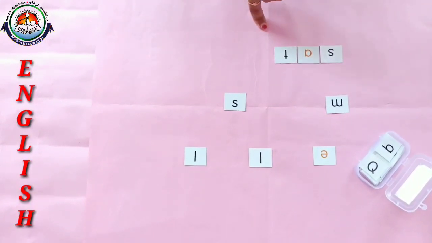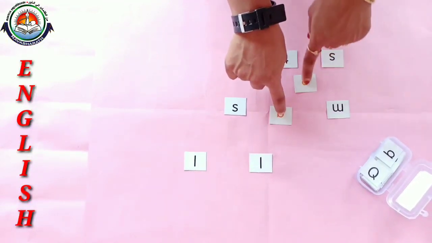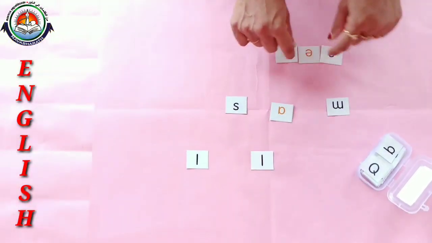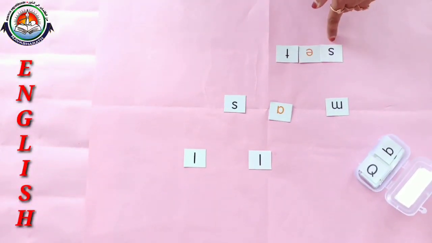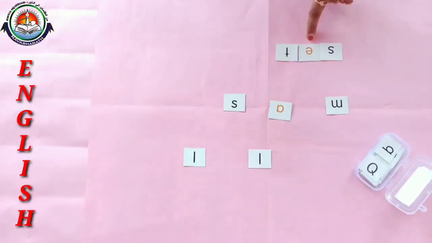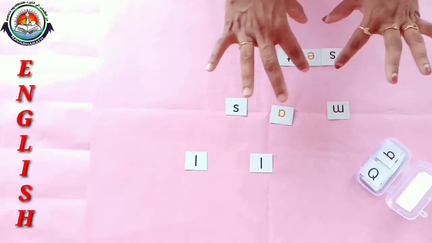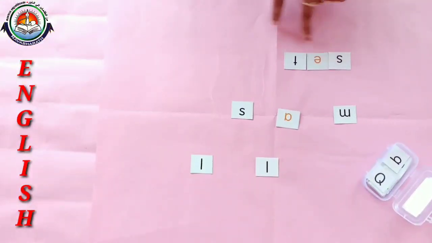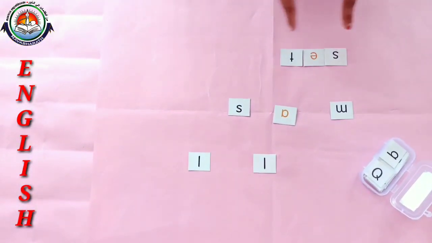Yes, it is sat. Then let's replace the vowel letter A with E. So it is set. The letter S has S sound, E has the short E sound, plus the letter T, T sound. So set, set. Say the word with me dears. Set. The word is set.